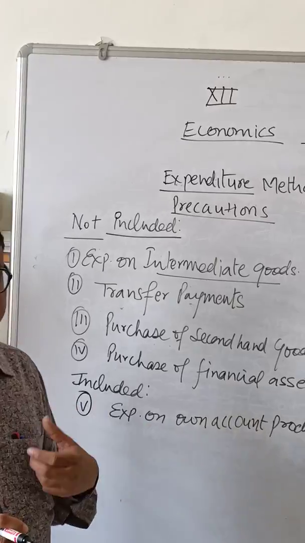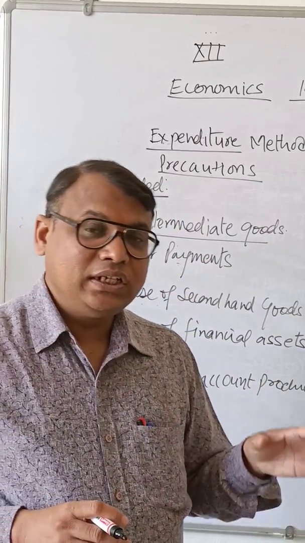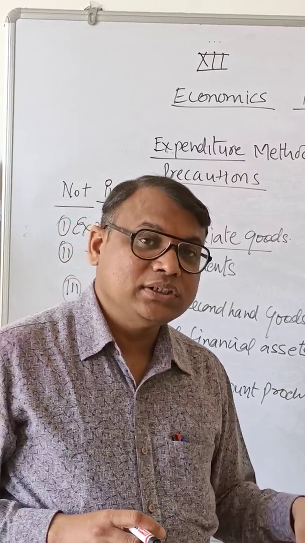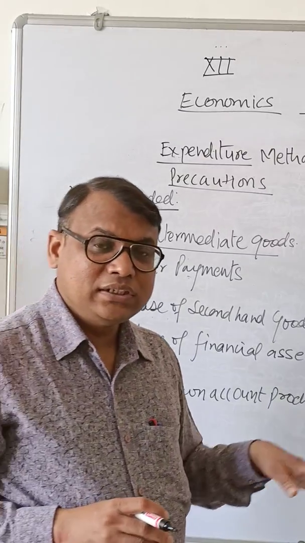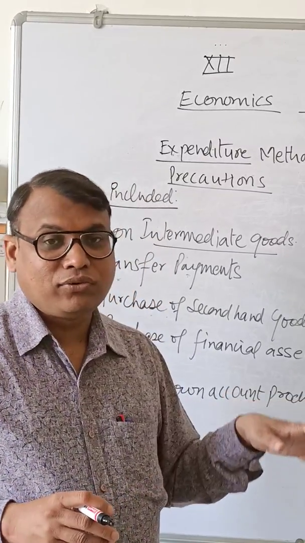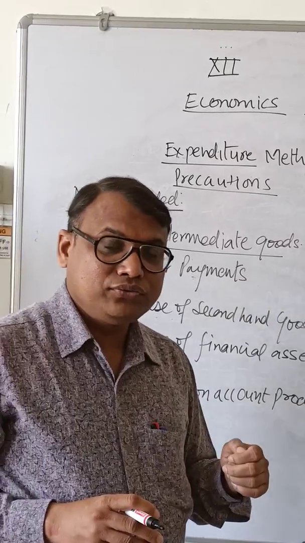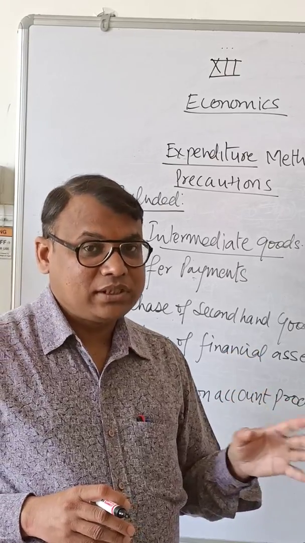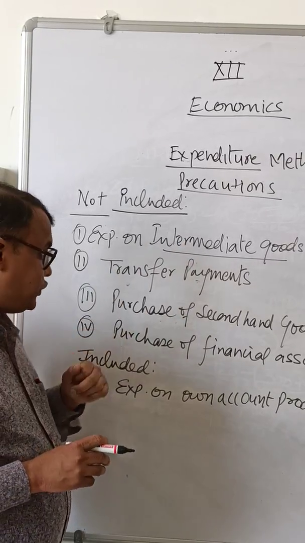Intermediate expenditure means what? If you are making a coffee, you will not take the value of tea, milk, sugar, coffee powder, like that. You will take only the value of the final product, the expenditure on only coffee. If you are producing a pen, you will not take the value of the refill or ink or something else. That's the concept of intermediate expenditure.